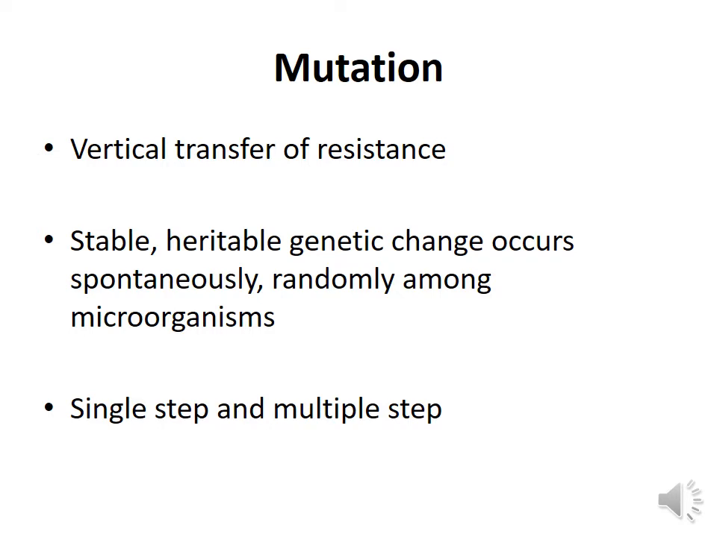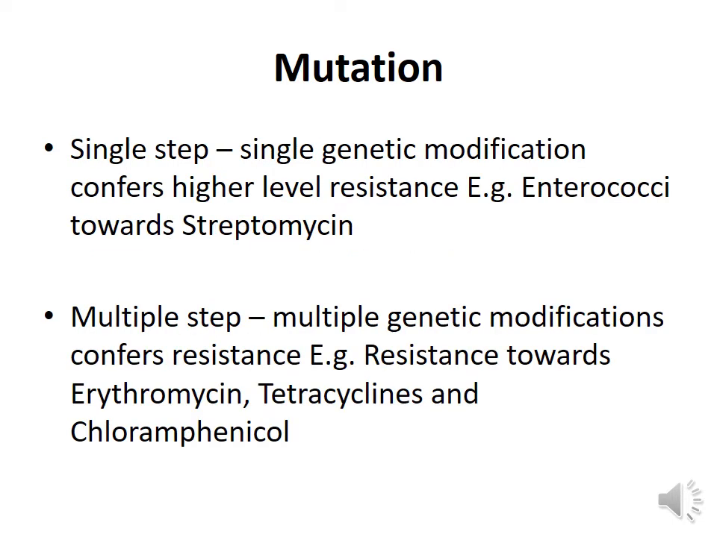And mutation can be single step mutation and multi-step mutation. Single genetic modification confers higher level of resistance in single step mutation. Example, the resistance which is seen in enterococci towards streptomycin is because of single genetic modification, whereas resistance seen towards erythromycin, tetracyclines and chloramphenicol is because the microorganisms undergo multiple genetic modifications, which is multi-step mutation.